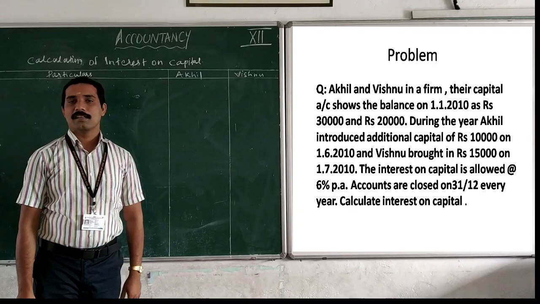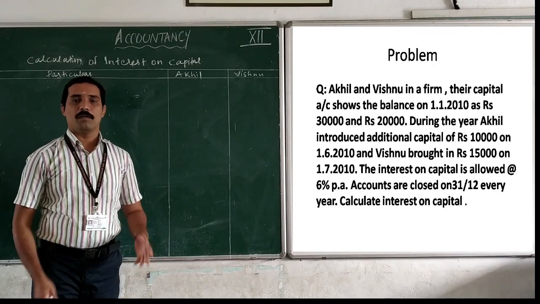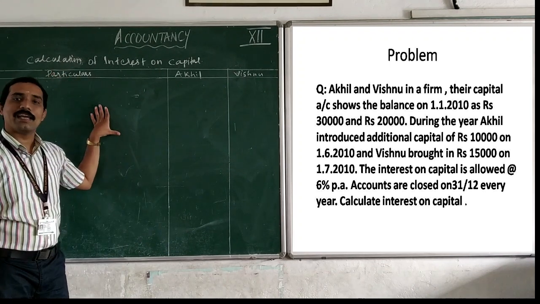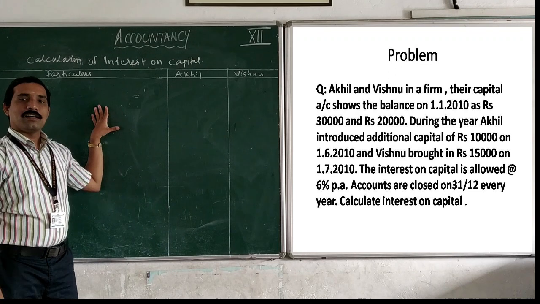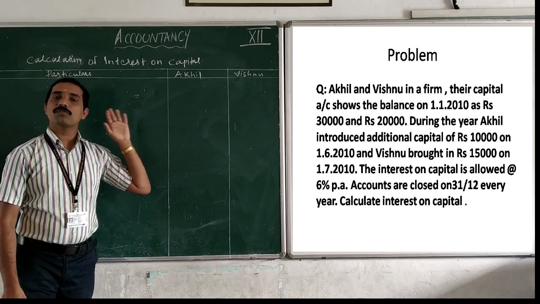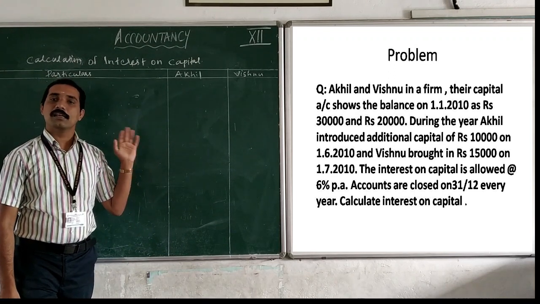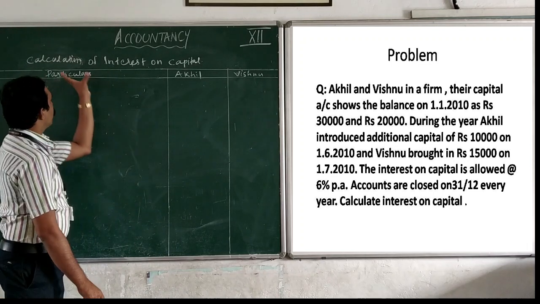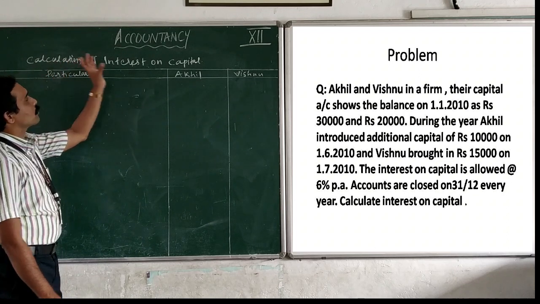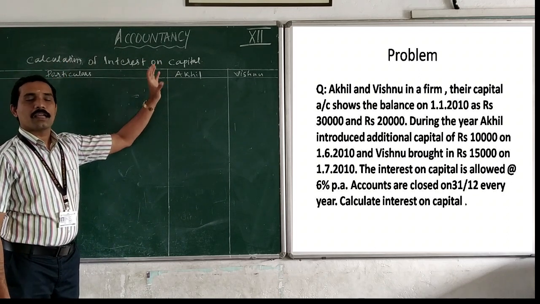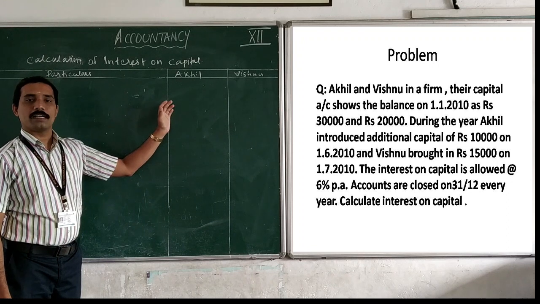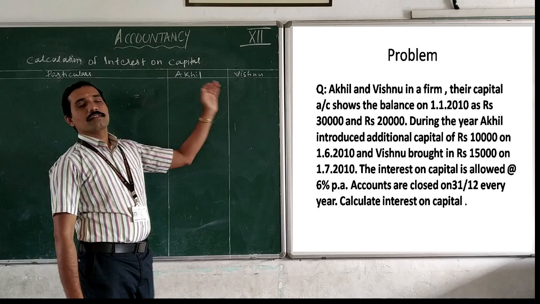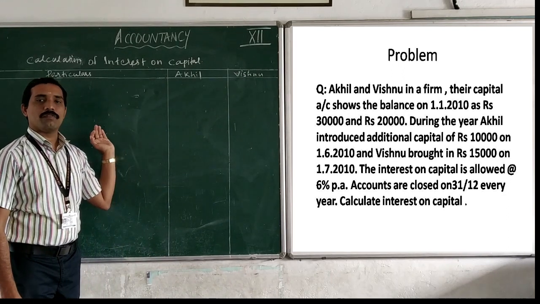Let us solve the problem. In this question, how do we calculate interest on capital? We can write: calculation of interest on capital. Here also two partners are there, Akhil and Vishnu.